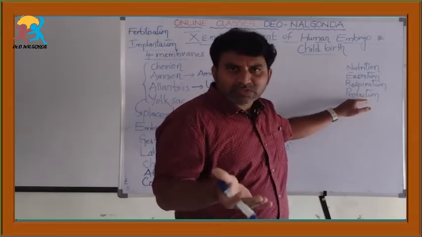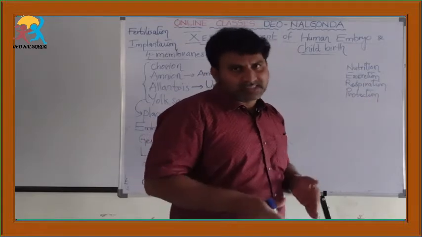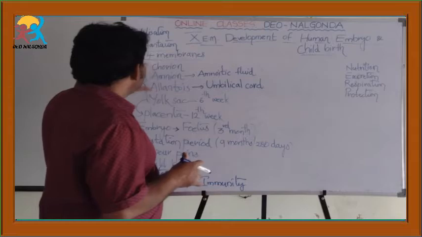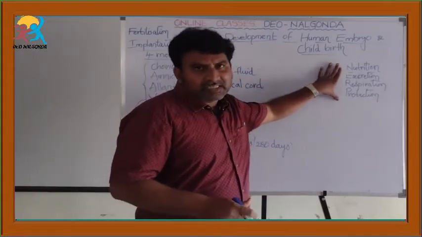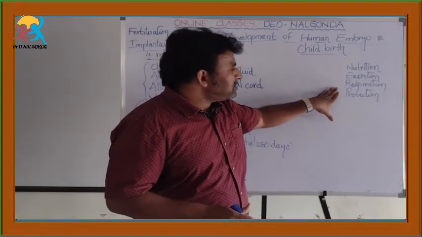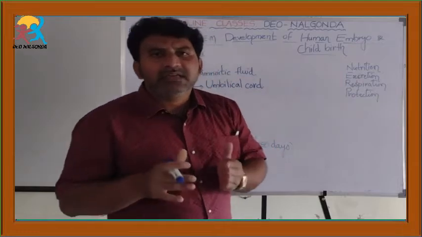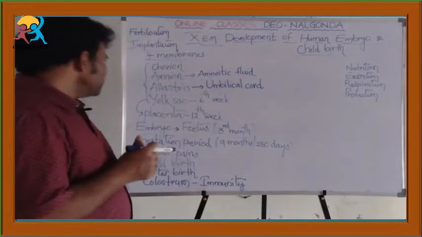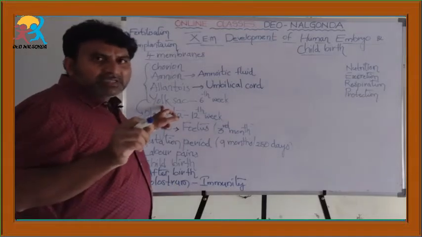It gives protection to the embryo from the mechanical shocks and injuries. So, just remember these four membranes perform totally the functions of nutrition, excretion, respiration and protection needed by the growing embryo.